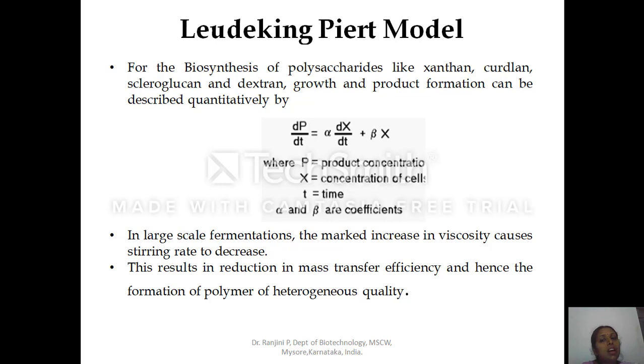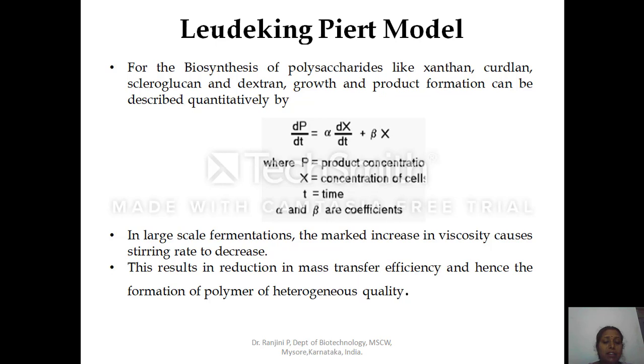Next is Luedeking-Piret model. During the synthesis of polysaccharides like xanthan, curdlan, scleroglucan, dextran, pullulan, etc., growth and product formation can be described quantitatively. Quantitative estimation of growth and product is possible by the Luedeking-Piret model.